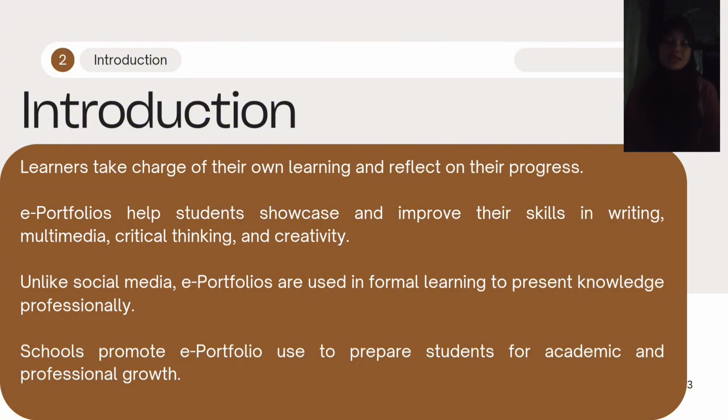Let's proceed. Learners take charge of their own learning and decide where to demonstrate their proficiency. Students have the freedom to choose how to show what they've learned.